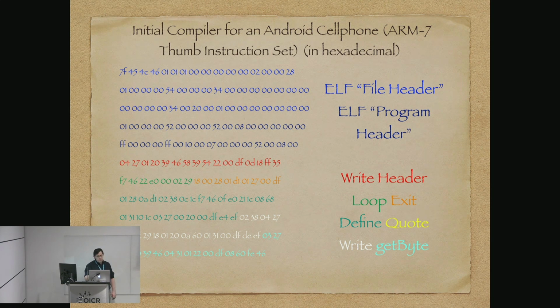The stuff in blue is the header. So our actual program starts with write header in red. And the stuff in green is the loop. Exit is a handful of instructions. Defining things is a bit of work. Writing out a string and getting a byte. And all in all, that's something that you could pretty much type in if you had to by hand, and it would execute. So you don't have to assume a compiler necessarily has to be huge as long as it doesn't do a lot.